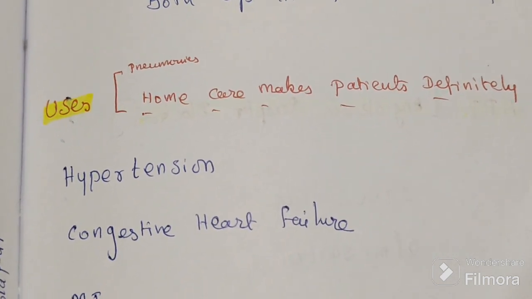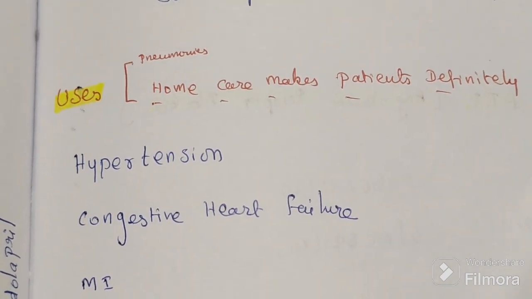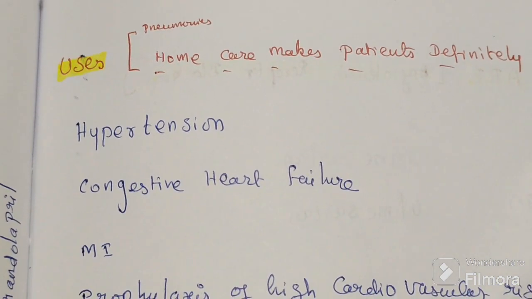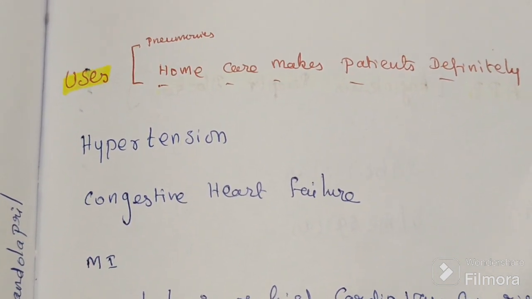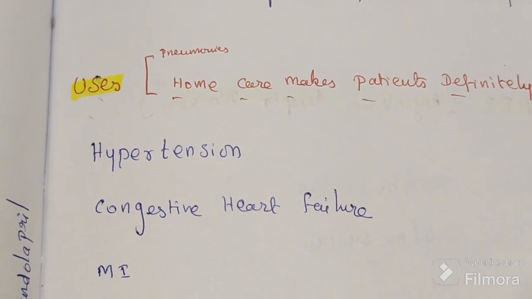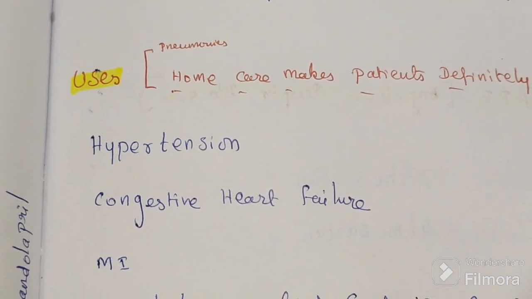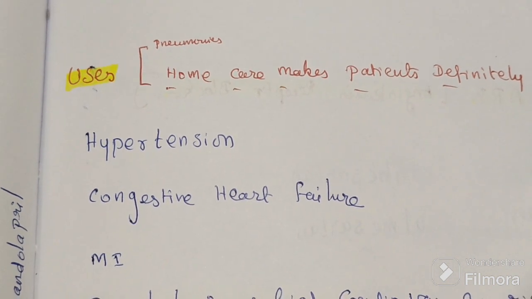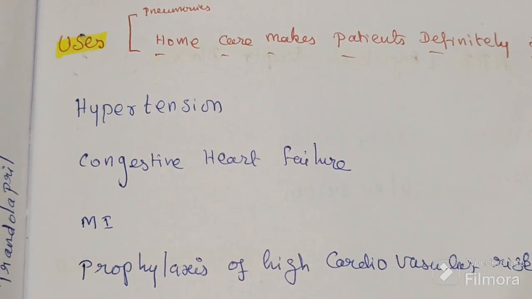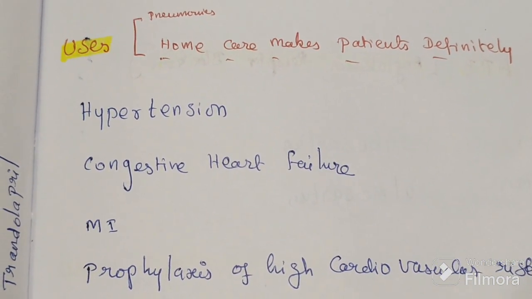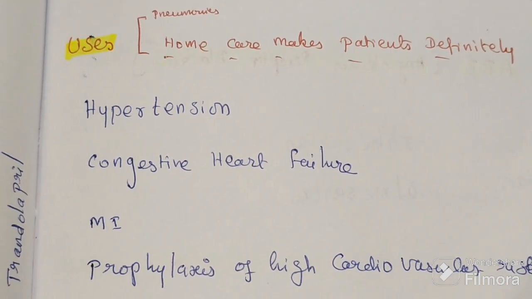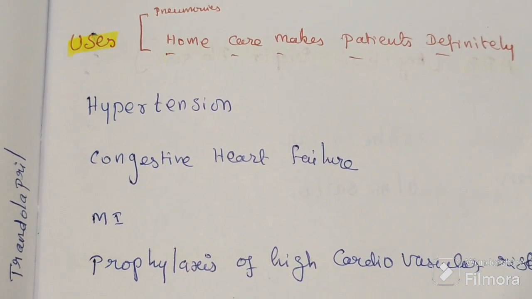It increases the rate, force and contractility, we already know. In congestive heart failure, we want to decrease the rate, force and contractility. So here angiotensin 2 is not formed, so it will not increase the rate, force and contractility. It will reduce the rate, force and contractility of the heart.